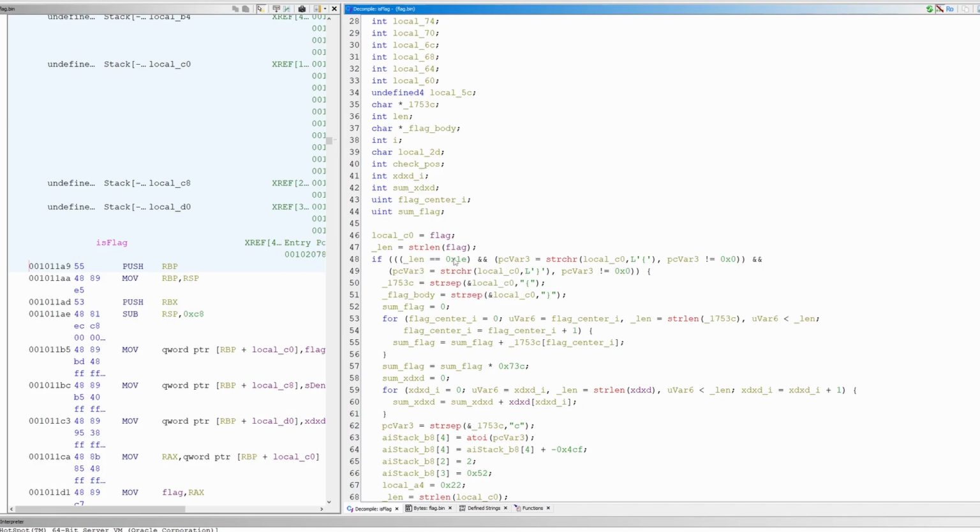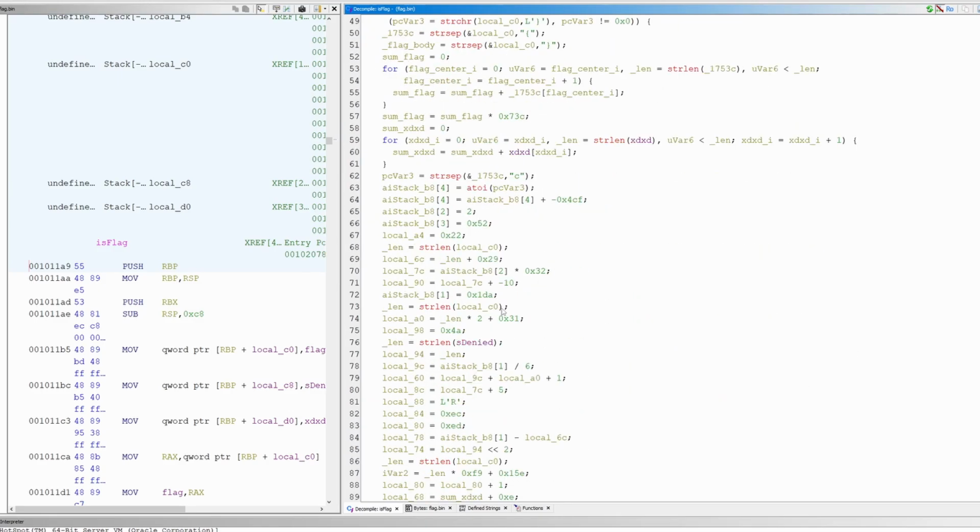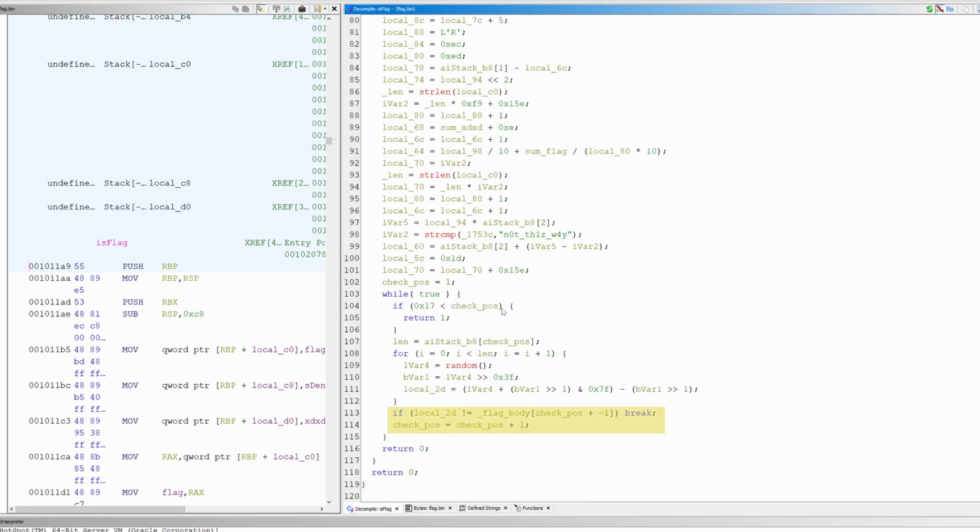It does a few things. First, it checks the input length. It should be 30 characters long. Then, it extracts the 1753 from the prefix. Finally, it does per-character validations. Since we have the binary, let's go dynamic and fire up GDB.